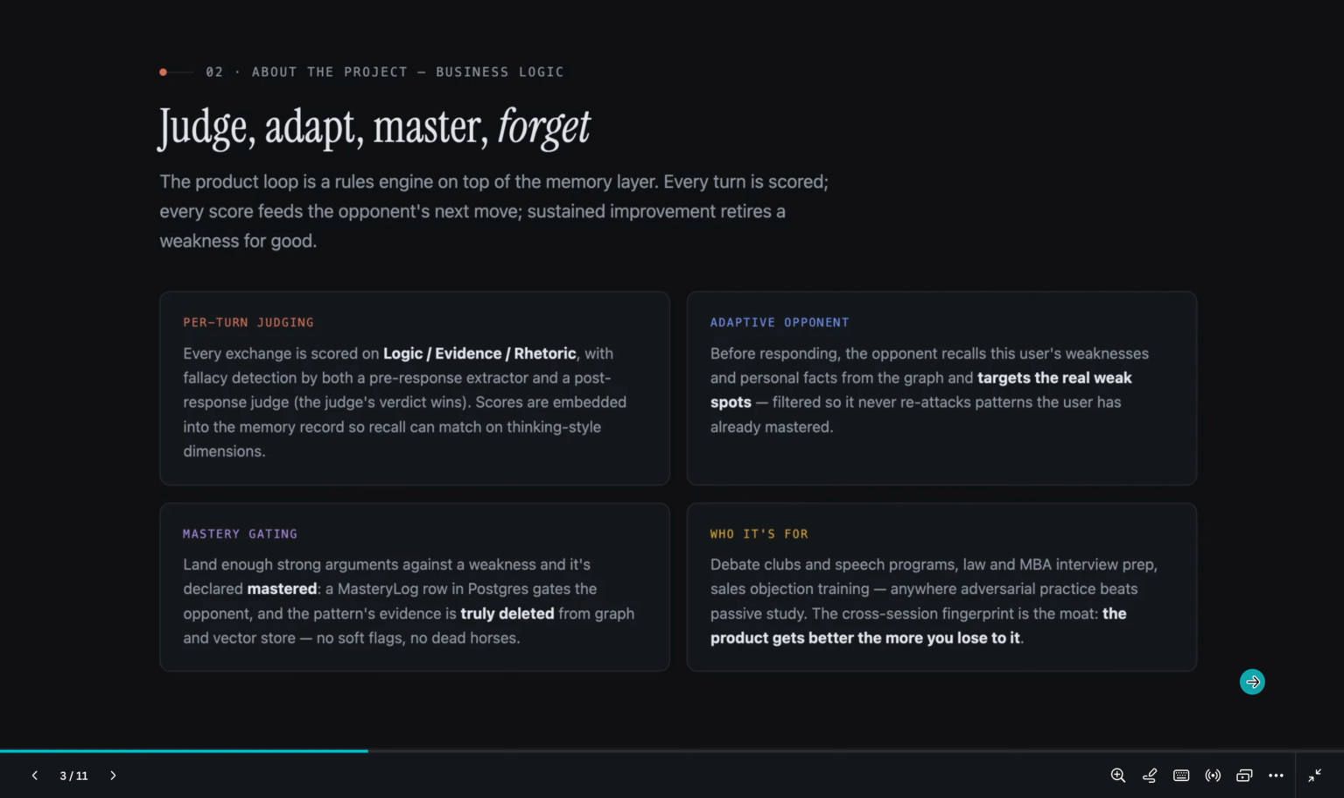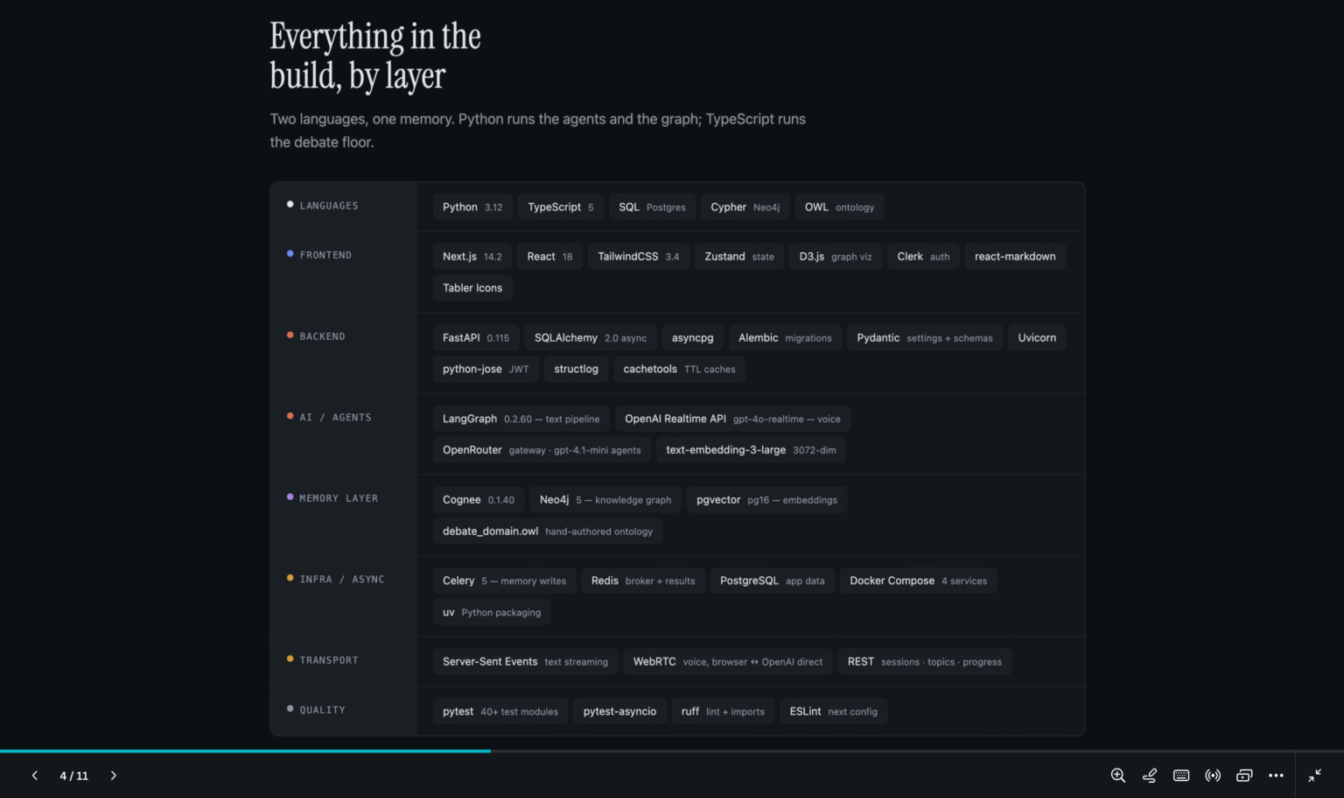It is built for everyone who wants to improve their communication skills. So this is the tech stack: Python backend, TypeScript frontend. For the frontend, we are using React plus Next.js, and for the backend FastAPI and Postgres.